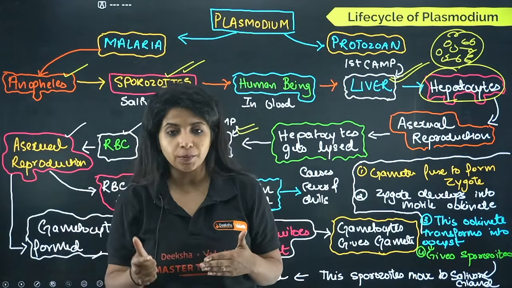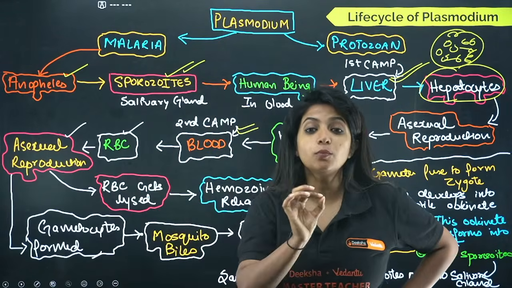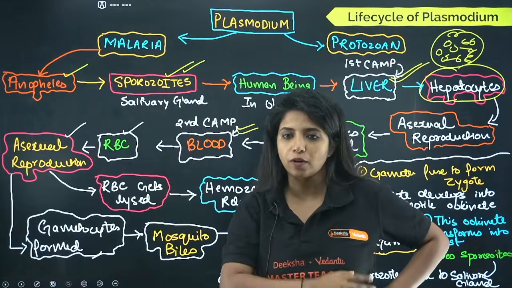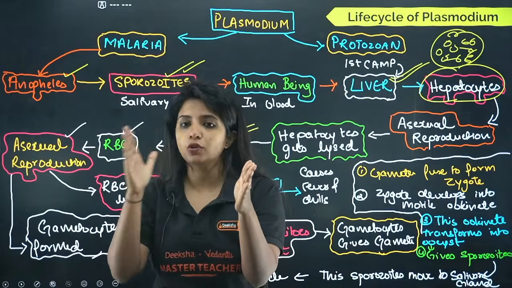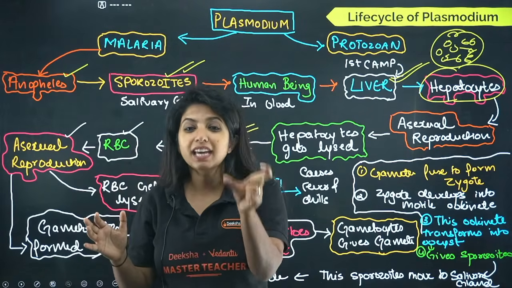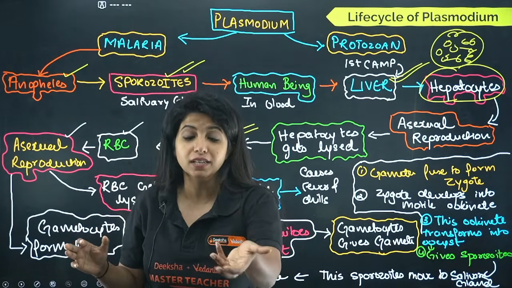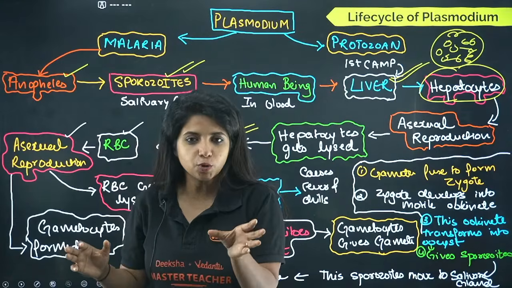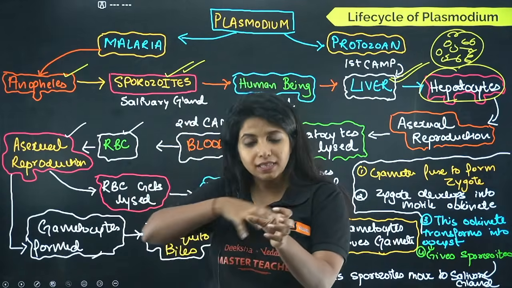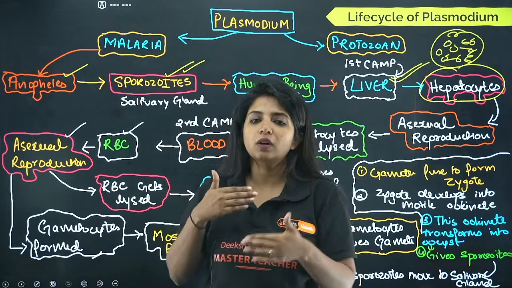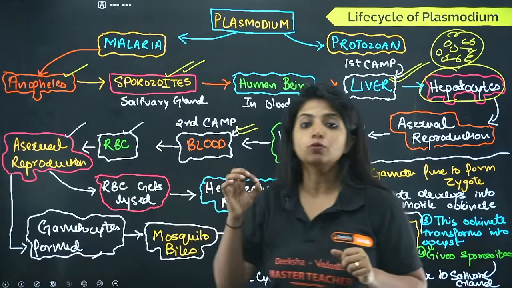Inside the RBC they again undergo asexual reproduction. Apart from that, they feed on hemoglobin in the RBC, which transfers oxygen. They break this hemoglobin into heme and globin. Heme is very toxic for them, which is why they convert the heme to something less toxic, and that is hemozoin. So hemozoin is not toxic for the Plasmodium. The Plasmodium stays inside the RBC for some time, regularly undergoing asexual reproduction. It is converting into the next stage, known as the gametocyte stage. What stage?